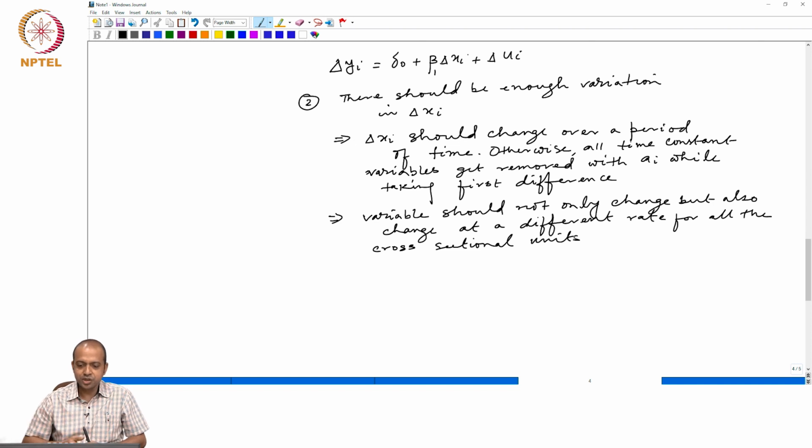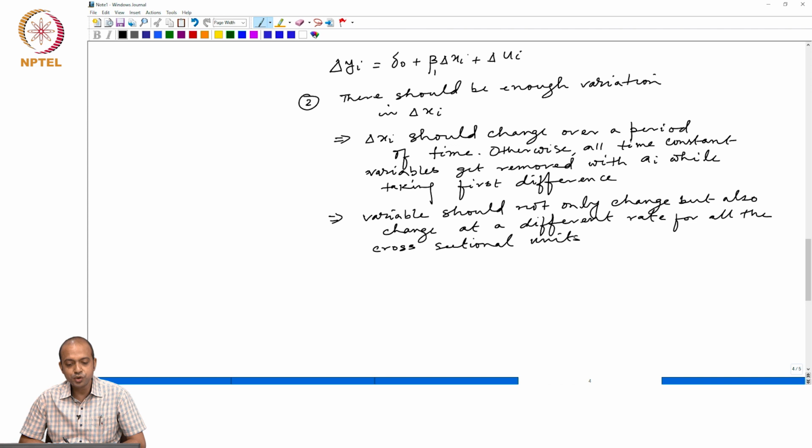So, if these conditions are satisfied, that means x_i does not contain any variable which is a lagged dependent one like y_it minus 1. If it does, we cannot ensure that it is uncorrelated with the error term even after first differencing. When we say that the covariance between delta x_i and delta u_i is zero, that is called strict exogeneity. So, we are not only ensuring exogeneity at level, but also at their first difference.